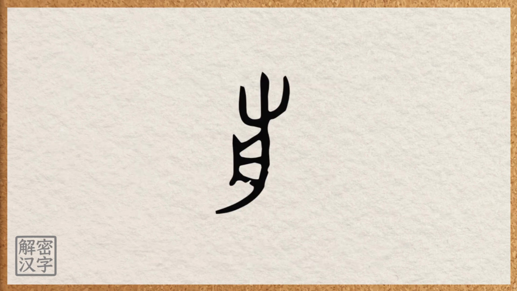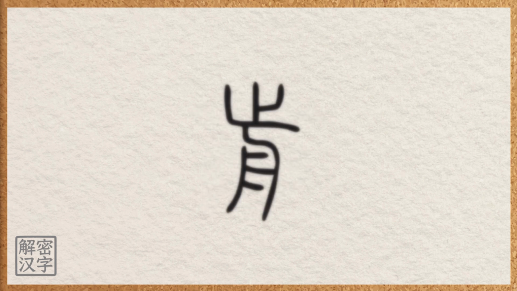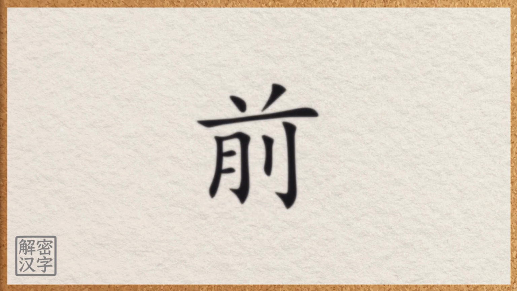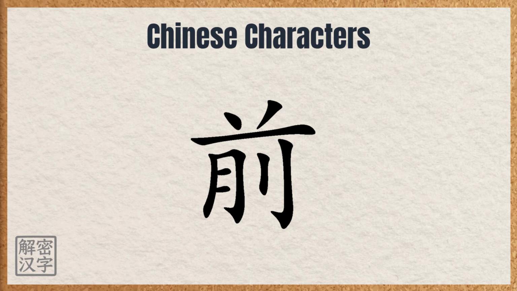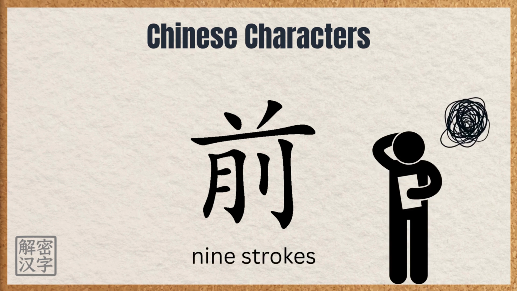In ancient China, during the Shang dynasty, the oracle bone script for qián showed a small boat moving forward. Over time, the character gradually evolved into the modern form we use today. Let's practice reading this character together. 前 qián 前. The character qián looks a bit complex. It has 9 strokes, but don't worry. If you stay with me till the end of this video, you'll see it's actually quite easy to learn.